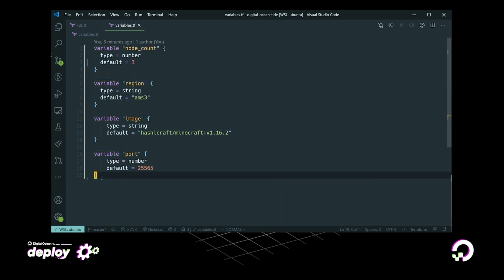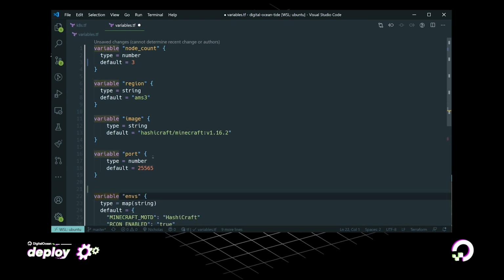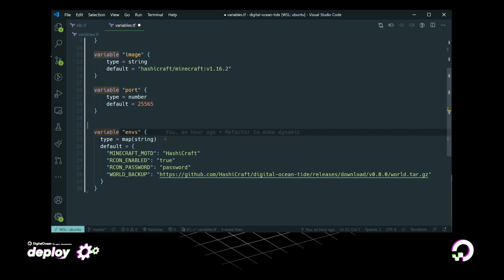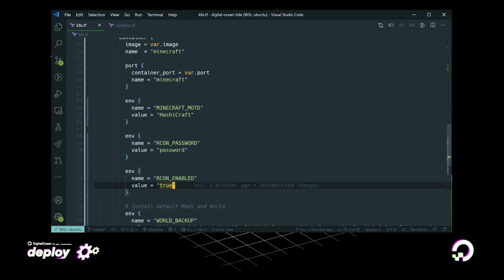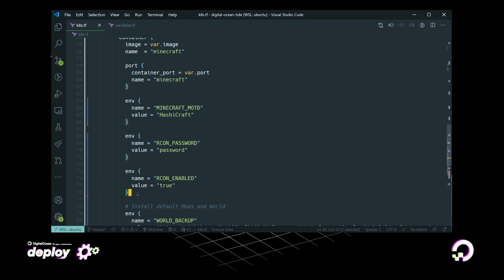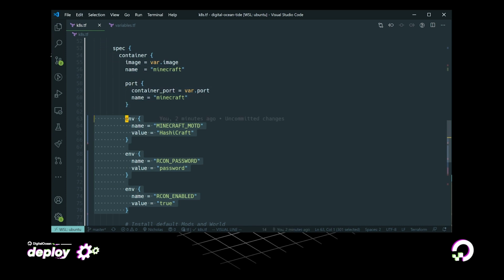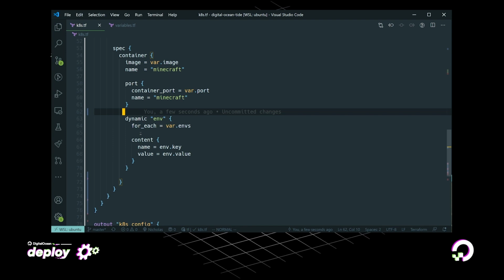So a dynamic block can read from a variable, but we're not going to use something simple like a string or a number. What we can do is use a more complex variable, and in this instance we're using a map of type string. So we define it like this, and you can see that we're setting the keys, such as Minecraft MOTD and the value of HashiCraft. And those are going to be the key values for our environment variables. Then what we're going to do is replace all of these static stanza blocks with a new type, which is dynamic. So the dynamic block looks like this. What we do is we use this for_each parameter and point it to our environment variables.